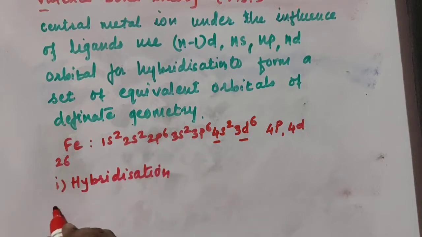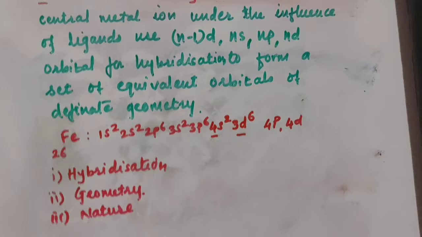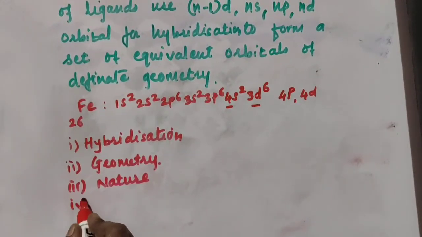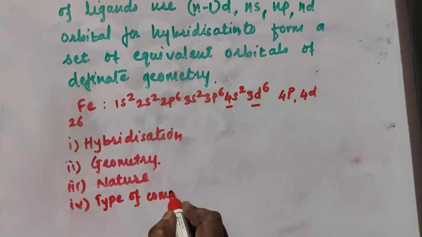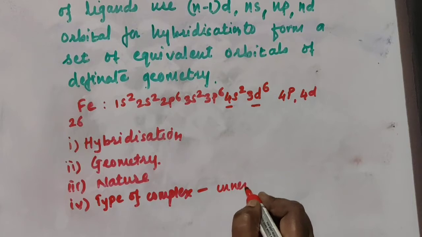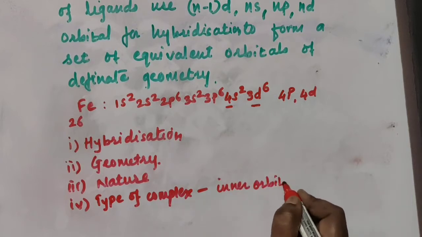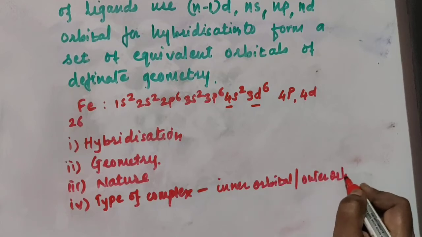Then from hybridization, second point, you can find out the geometry. Then third point, you can find out the nature, whether it is paramagnetic or diamagnetic. Then fourth point, from valence bond theory you can find out the type of complexes, whether it is an inner orbital or outer orbital complex.